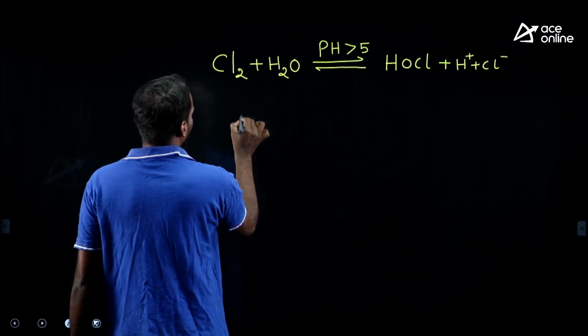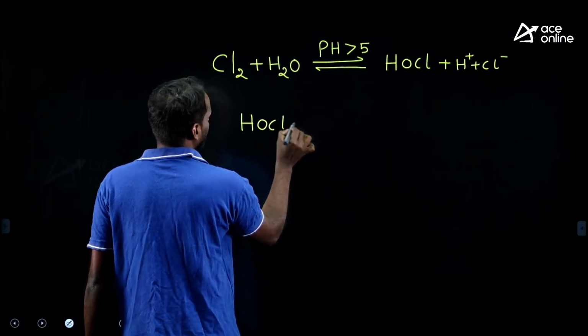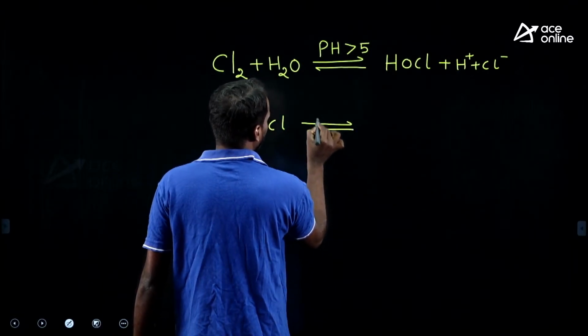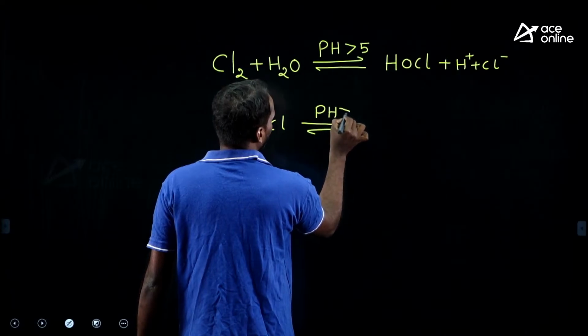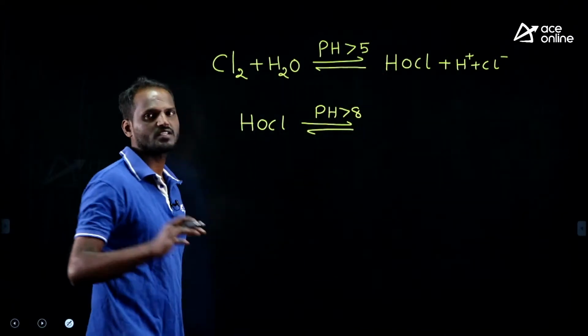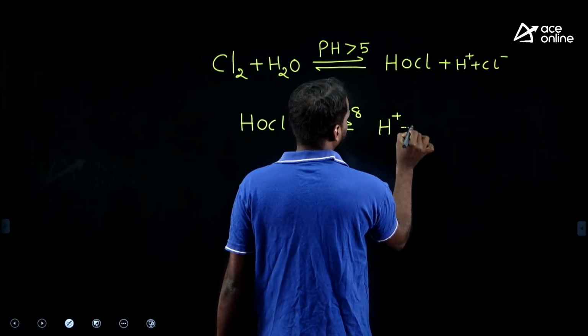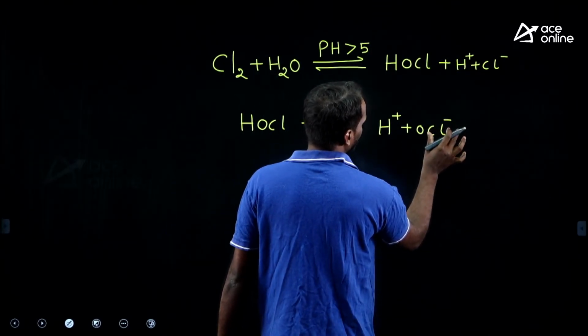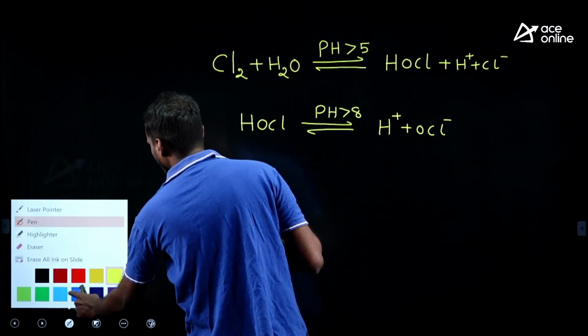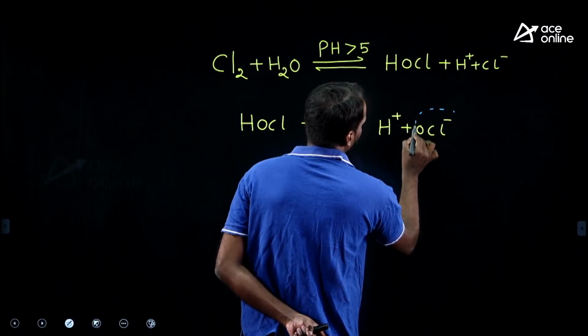What happens to the hypochlorous acid at an elevated pH, when the pH value is more than 8? This hypochlorous acid dissociates. How does it dissociate? Into H+ and OCl-. This OCl-, as you can observe here, is the hypochlorite ion.